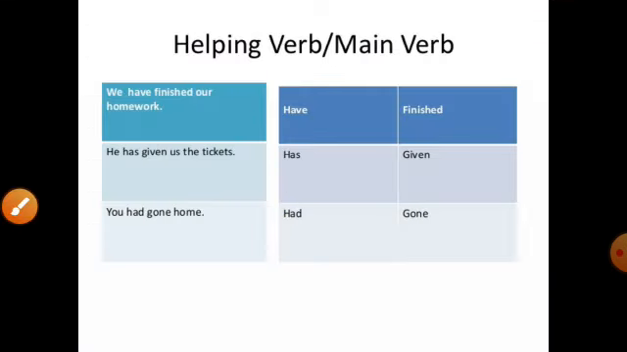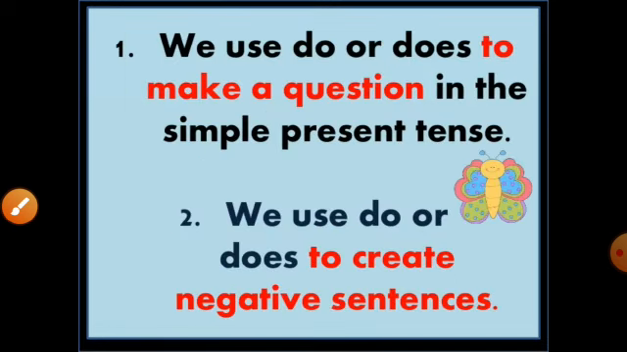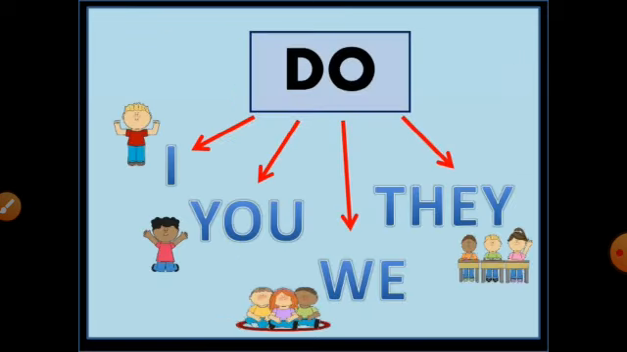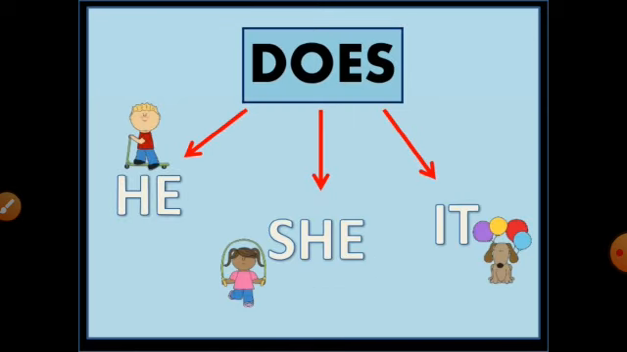Fine. Next is the use of do and does. We use do and does to make a question in the simple present tense, and we also use do and does to create negative sentences. So with which nouns do we use them? With I, you, they, we, with the plural nouns and with I we use do, and with singular nouns or he, she, it, we use does.